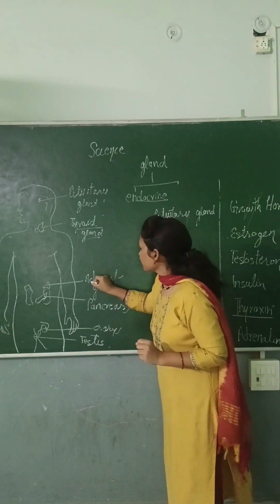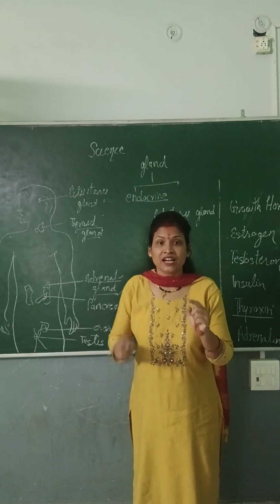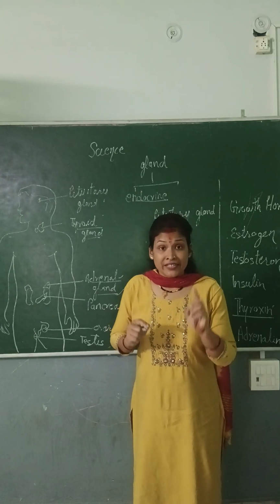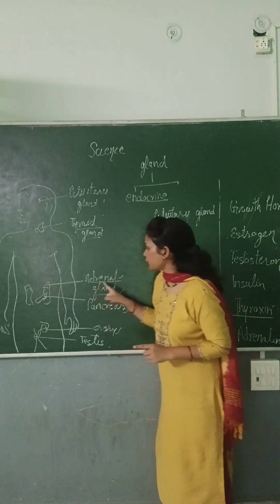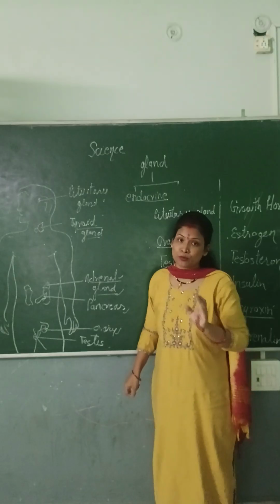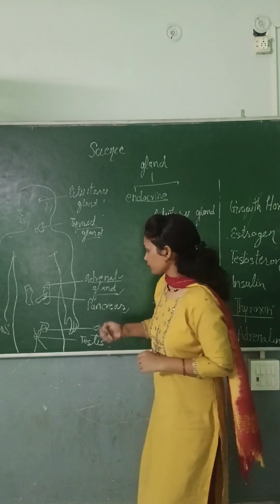The next one is the adrenal glands. The adrenal glands are present on the upper part of the kidney. They are triangular in shape and present in a pair. Here you see one pair of adrenal glands. This gland secretes the adrenaline hormone. This hormone is also known as the stress hormone.